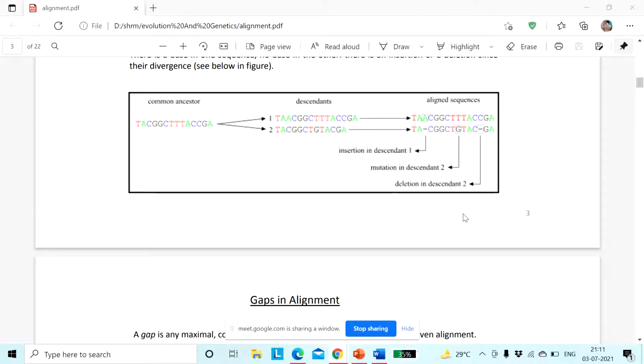So basically there may be an insertion, there may be a deletion in the sequences, or there may be some kind of a mutation in the sequence, which results in the dissimilarity between the two similar sequences. They were thought to be similar, but there are some changes due to this insertion, mutation or deletion, and that is why you are getting a different kind of result after this multiple sequence alignment.